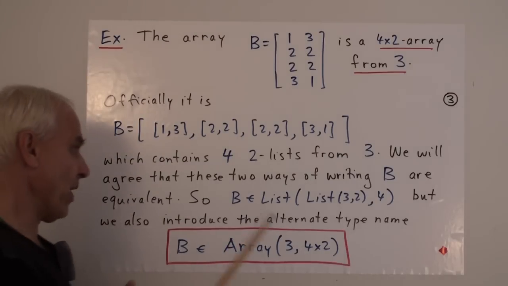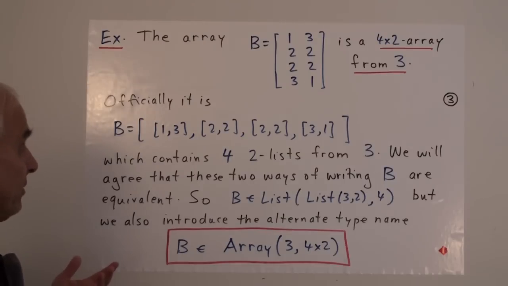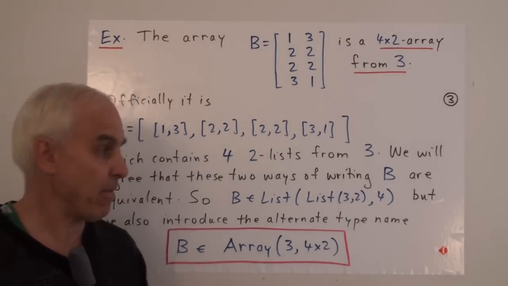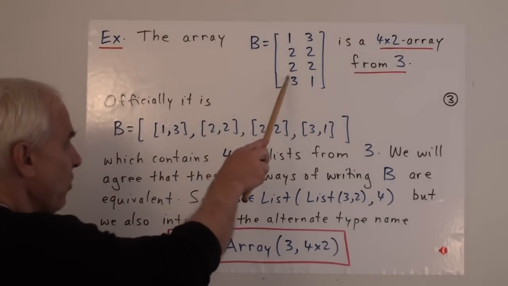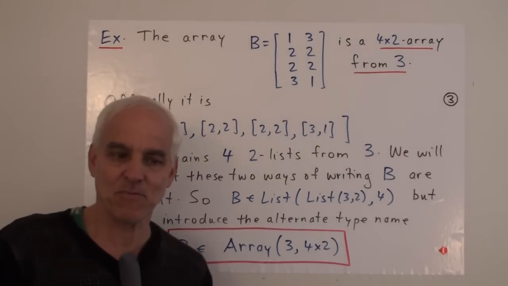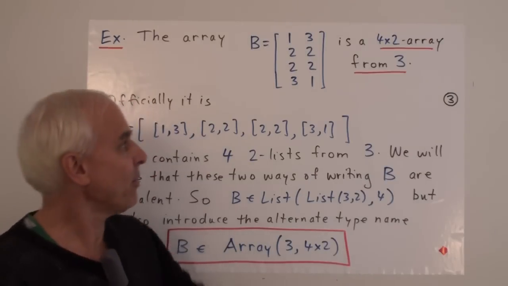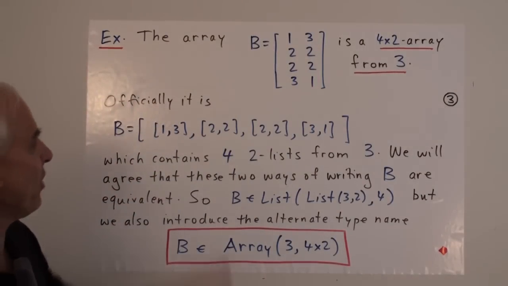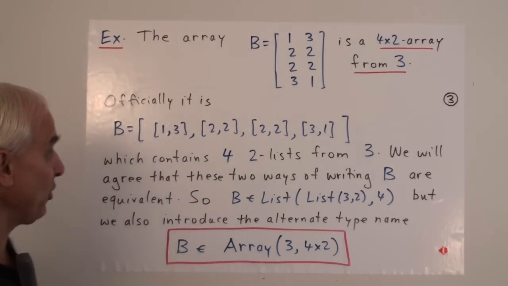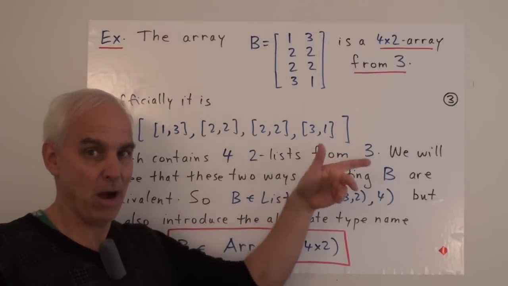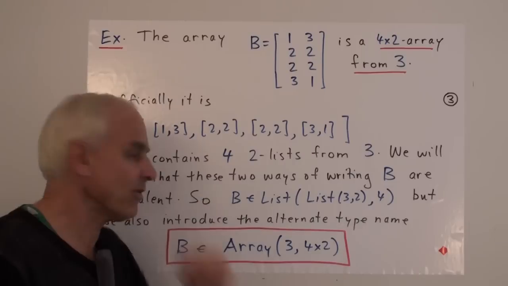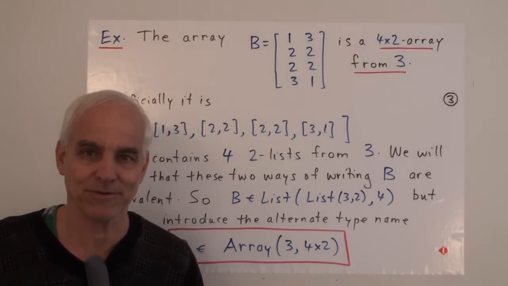So we're going to agree that these two ways of writing B are equivalent. They're just two different ways of visualizing or expressing the same object. This is just another way of writing this thing here, which is a little bit more spread out, a little bit easier for us to appreciate because it has a two-dimensional aspect. We can see more clearly what's going on. There are not a lot of commas and brackets that might confuse us. But on the other hand, your computer might be a lot happier with this kind of object, which you can just read along and check that all the brackets and commas are in the right spots, and it knows exactly what it's talking about.